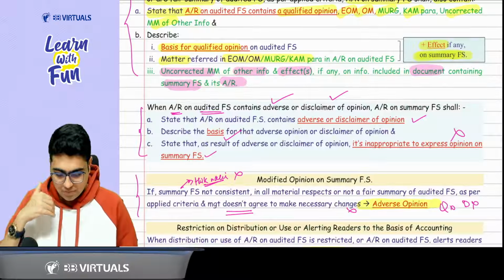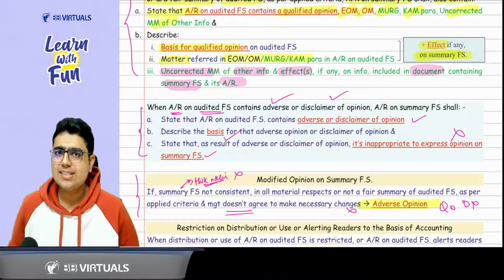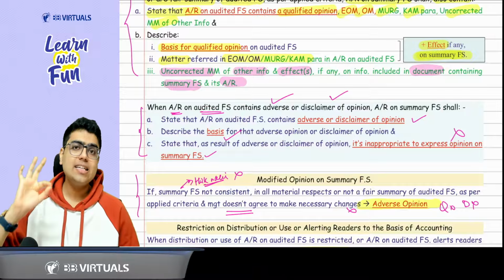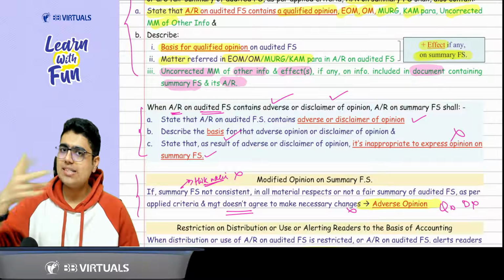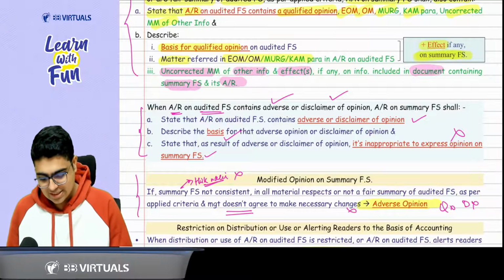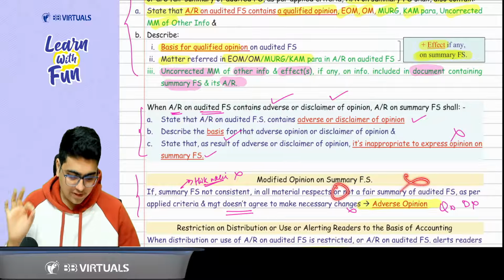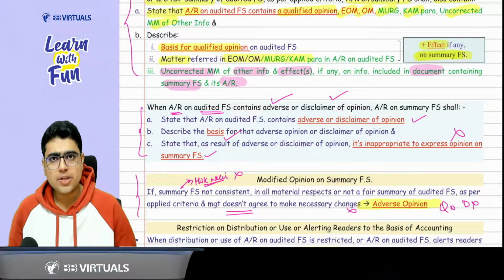Now, sir, let's say summary financial statements are not prepared properly. Then in this case, which opinion to give? Qualified? No. Disclaimer? No. You clearly need to give just an adverse opinion. So it says if the summary financial statements are not consistent in all material respects or they are not a fair summary, clearly you will give an adverse opinion. Got it? Got it, sir.